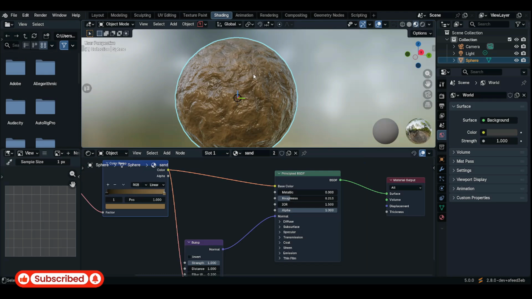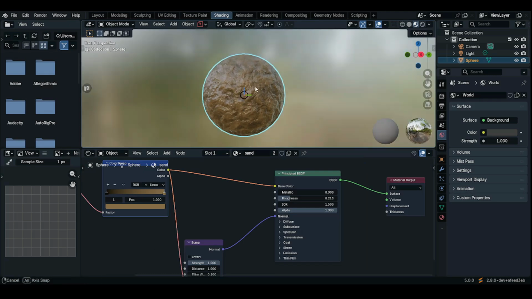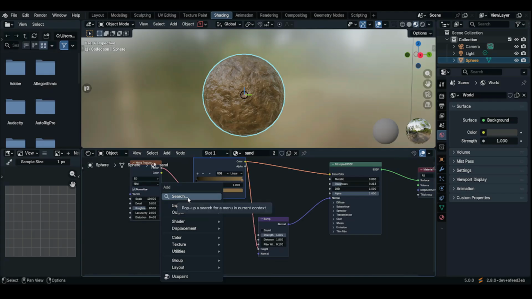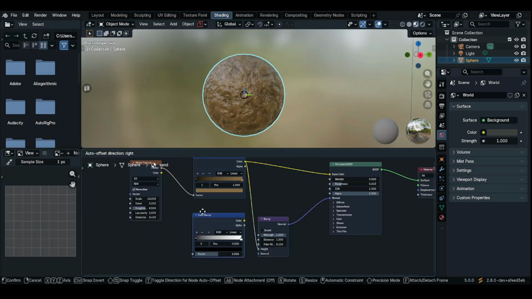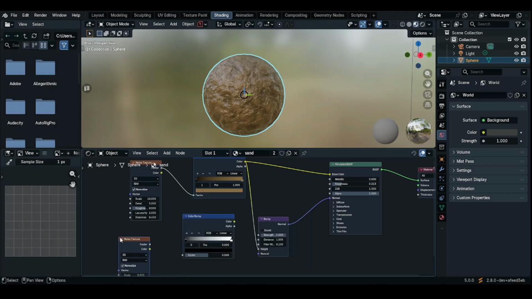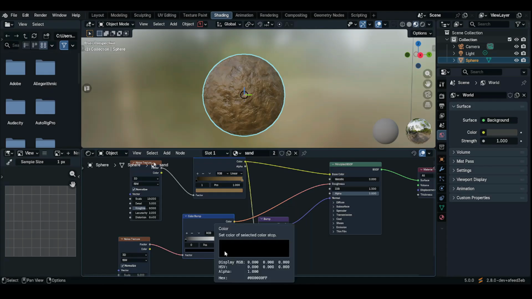If you don't want it like this and you want variations in the mud, you can just press Shift A, add in a ColorRamp, and then a noise texture. Connect it to the ColorRamp, and then the ColorRamp to the roughness.